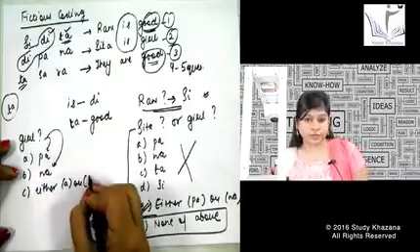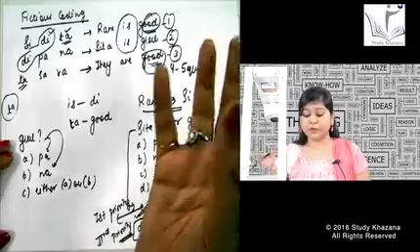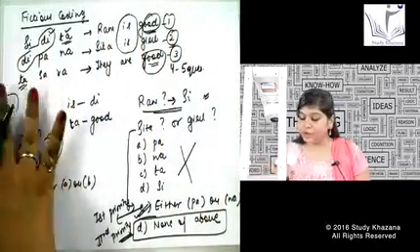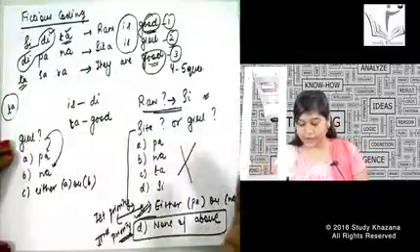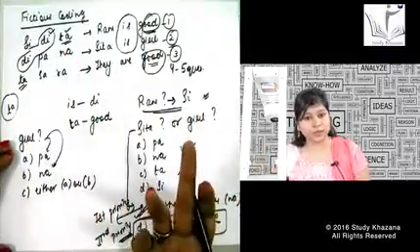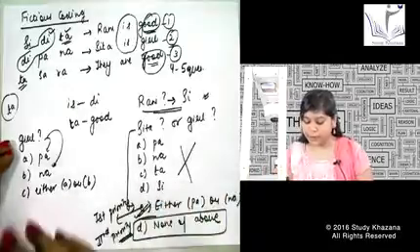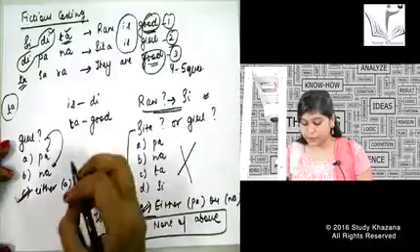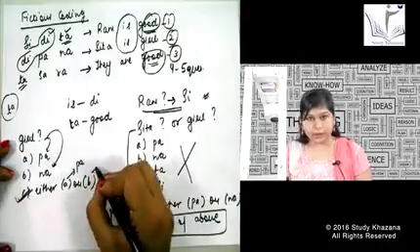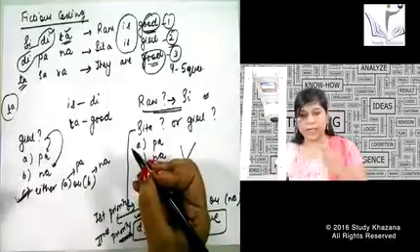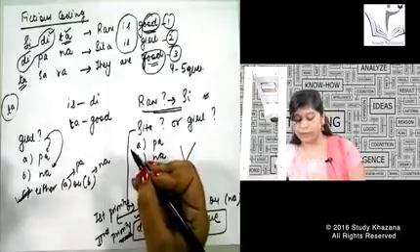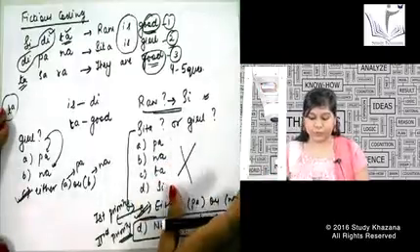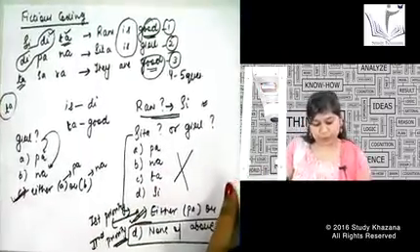This is known as fictitious coding, because we are not aware of the language that is given on the left hand side. This CD is not making any sense in our language, but definitely this is making sense in a coder's form. So I say the answer will be either A or B. It does not make any kind of difference if they write down PA over here and NA over here. It does not matter to us. Obviously, if they say A is the option, A means PA, B means NA. This depends upon the type of the paper and the questions they give to you. So I hope fictitious coding is also clear to everyone.